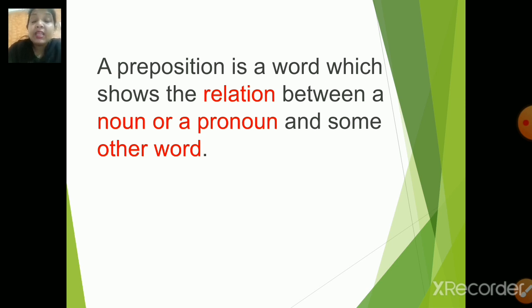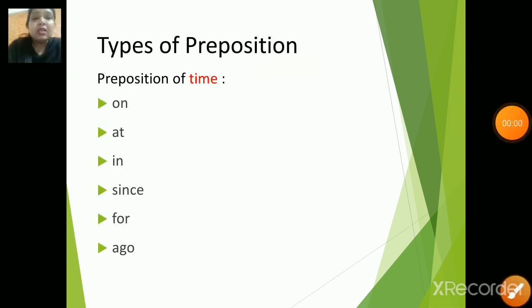Now children, we did various types of preposition. So let us quickly do a short recap on what we had done in the previous video. Now children, in the previous video we did preposition of time. Now there are a few prepositions which we came across like on, at, in, since, for, ago. Now when it comes to on in the preposition of time, we need to use this particular on before day or before any date. For example, he will come on Friday, right? The match is on 8th March.